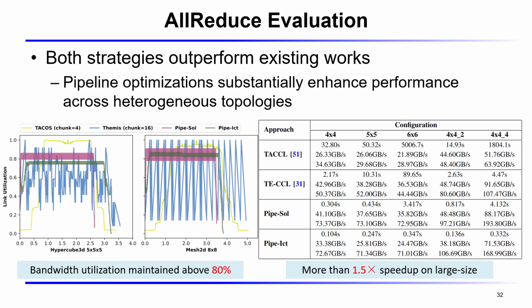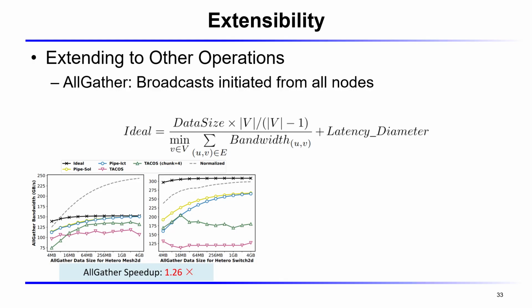With pipeline scheduling, our link bandwidth utilization consistently stays above 80% throughout the entire communication phase. In contrast, other approaches often suffer from long idle periods at the beginning and a rapid drop in utilization toward the end. The table on the right reports synthesis time and bandwidth. Our methods not only deliver more than 1.5 times speedup on large size transfers, but also generate schedules in a fraction of the time.